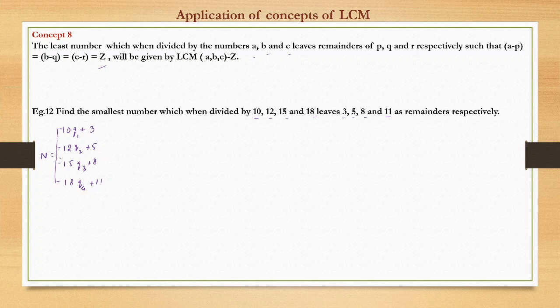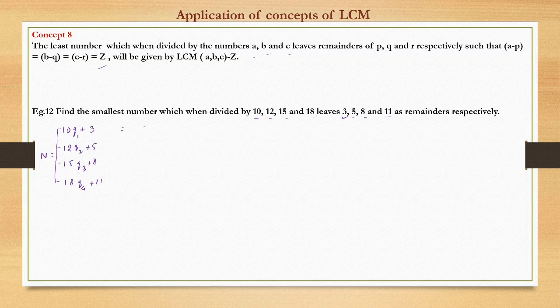The smallest number n can be written as 10q1 plus 3, 12q2 plus 5, 15q3 plus 8, 18q4 plus 11. This is the general form of writing any number which when divided by a divisor leaves a remainder r, right? Do we see something here?